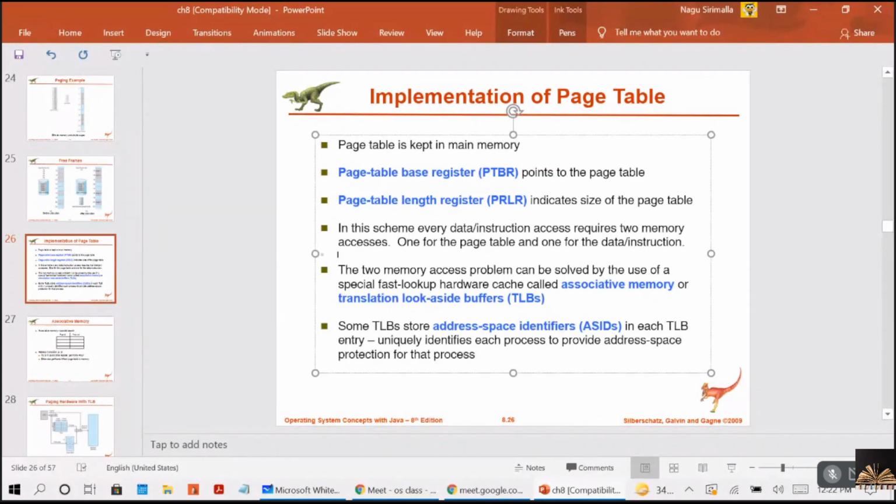And to solve this problem, because you are referring to the memory 2 times, no? The 2 memory access problem can be solved by the use of a special fast lookup hardware cache. You can call it associative memory or translation look-aside buffers, right? You're getting me, guys?